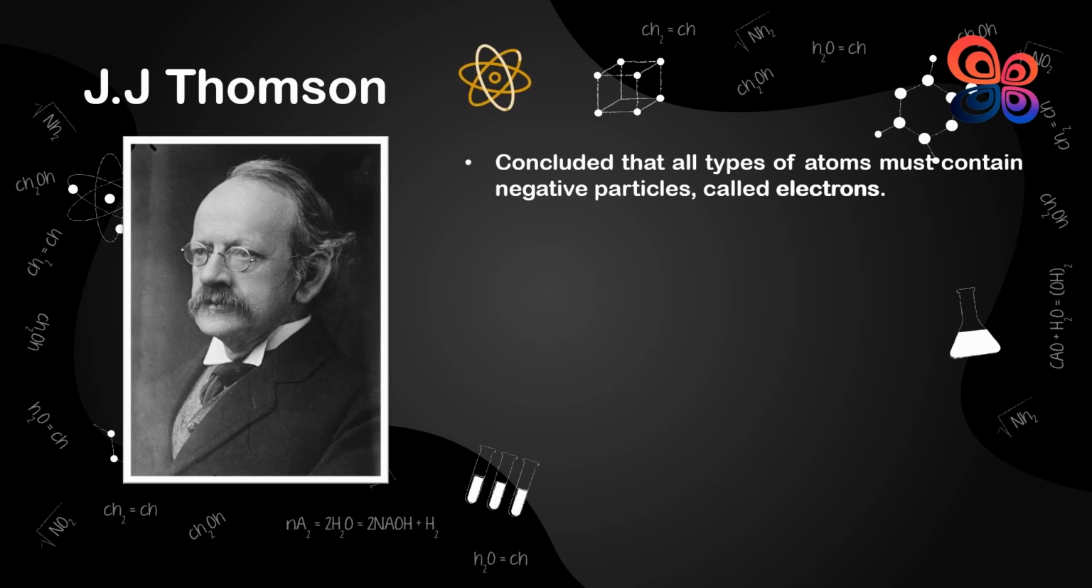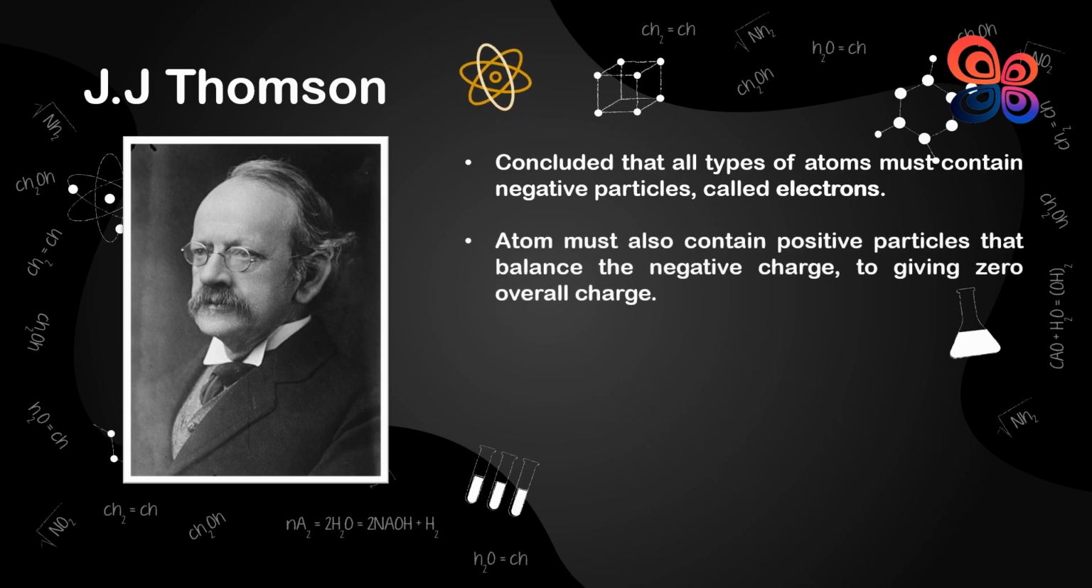On the basis of his results, Thomson wondered what an atom must be like. Although atoms contain these tiny negative particles, he also knew that whole atoms are not negatively or positively charged. He concluded that the atom must also contain positive particles that balance exactly the negative charge carried by the electrons, giving the atom a zero overall charge.